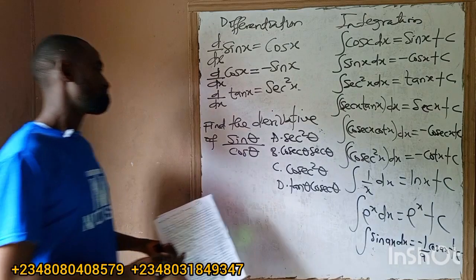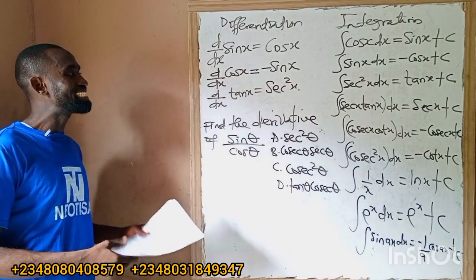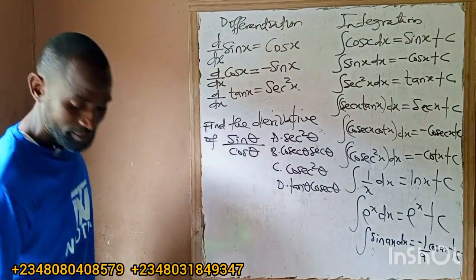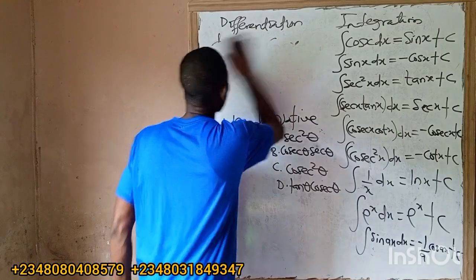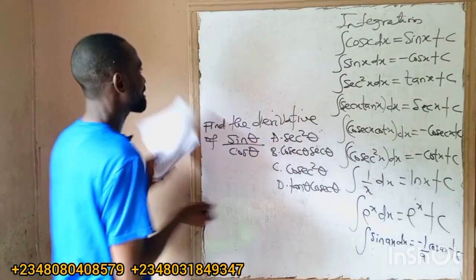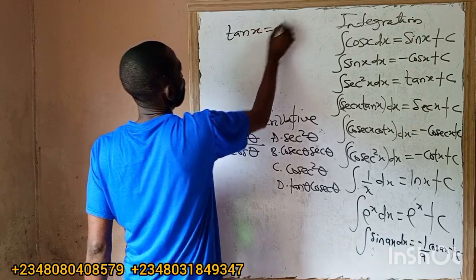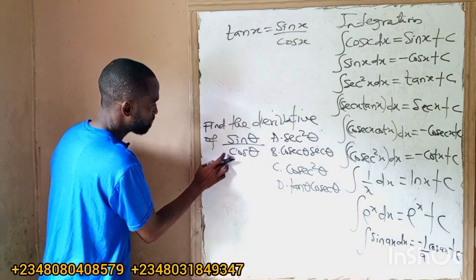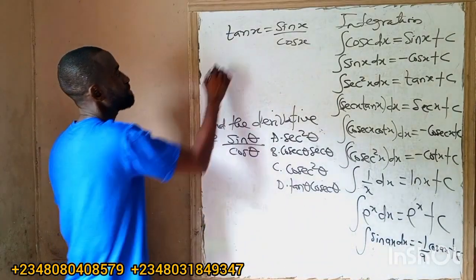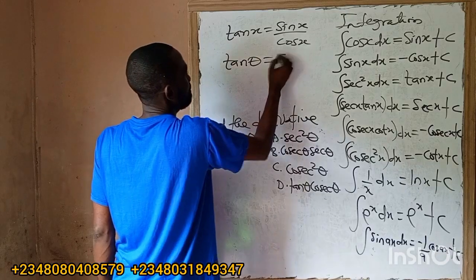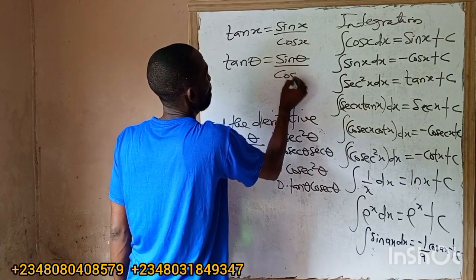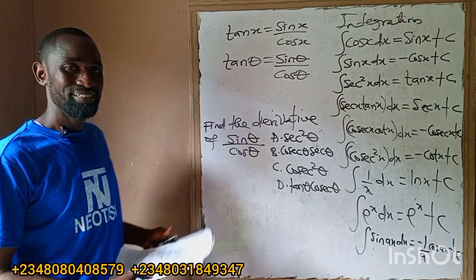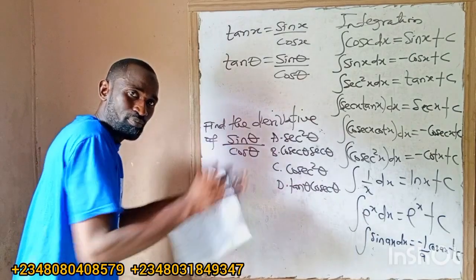So what are you going to do here? If you remember our basic identity, tan x is equal to sin x over cos x. So invariably, we have to differentiate tan theta, because tan theta is standard sin theta over cos theta. So we have to differentiate tan theta, just to make us think.